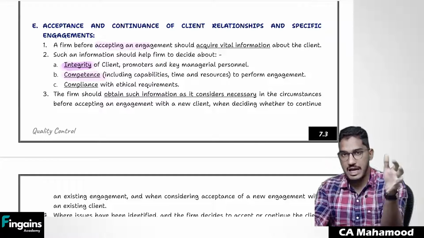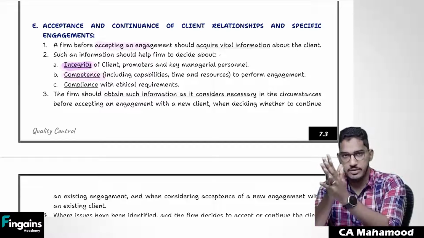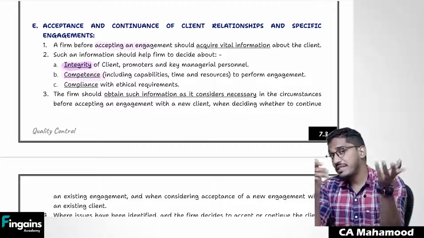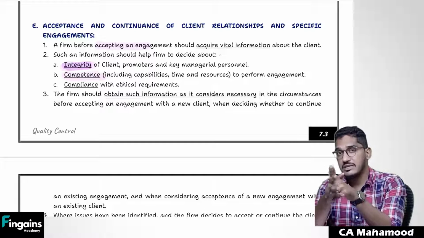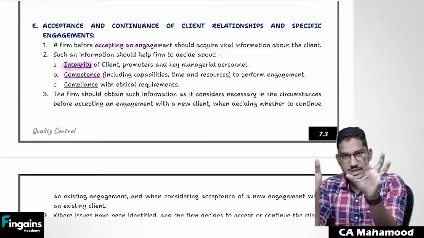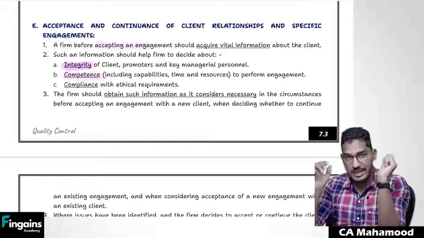Client came, for example, I have a small office. Just imagine I have a small office. We are 2 partners. We have some 5 staff. One day Reliance Industries Limited came to me and asked me to do the audit for them. Out of excitement, I accepted. But later I will realize that I don't have enough time and resources to complete that audit. So that's why, well in advance, before you say yes to the client relationship, you analyze: are you competent enough? Are you capable enough to do that engagement?